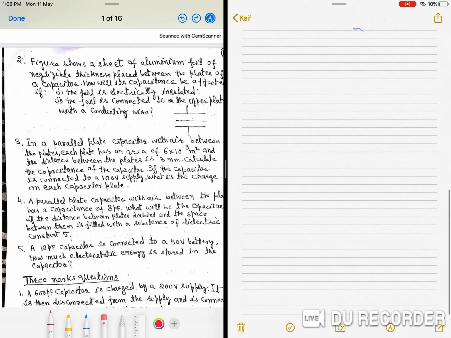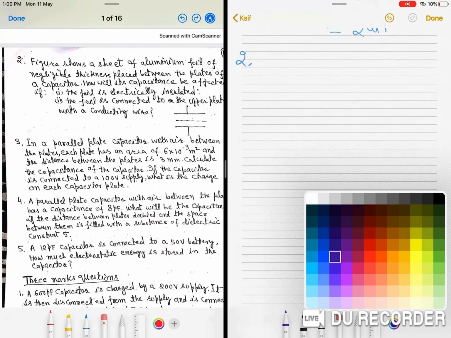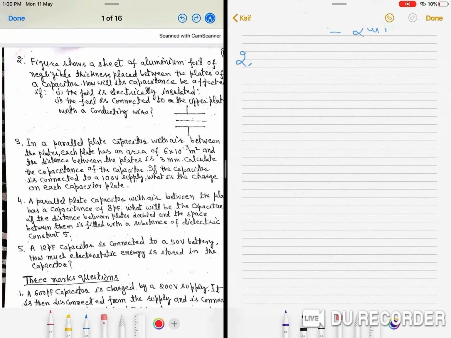Now, question number 2, of 2 marks. The figure shows a sheet of aluminum foil of negligible thickness placed between the plates of a capacitor, and this thin aluminum foil is at midway of the separation of the plates. How will its capacitance be affected if the foil is electrically insulated? If it is electrically insulated, then there is no effect on the capacitance.